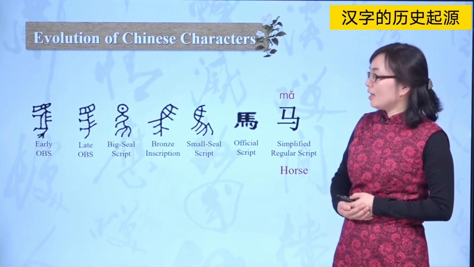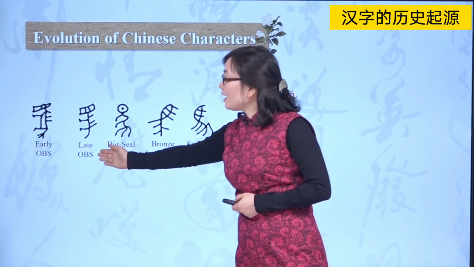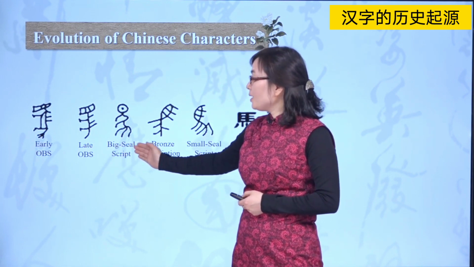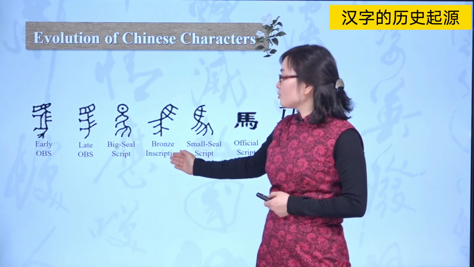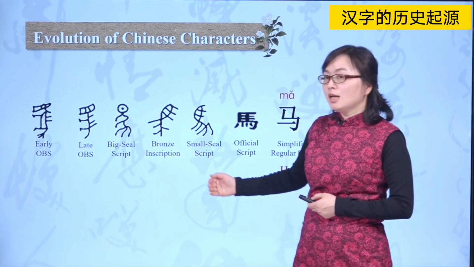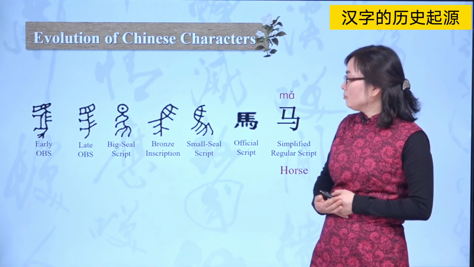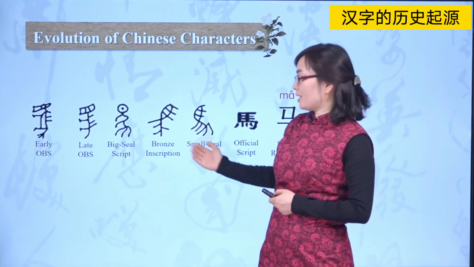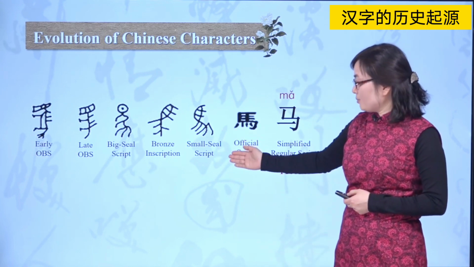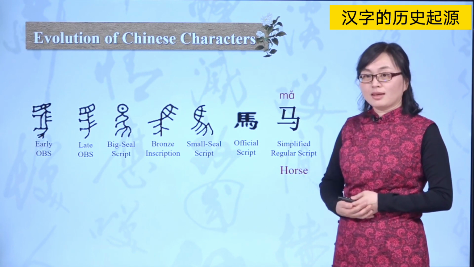This family includes early oracle bone script, late oracle bone script, Big Seal script, bronze inscription. Bronze inscription refers to scripts carved on bronze objects. And small seal script, official script, and simplified regular script.